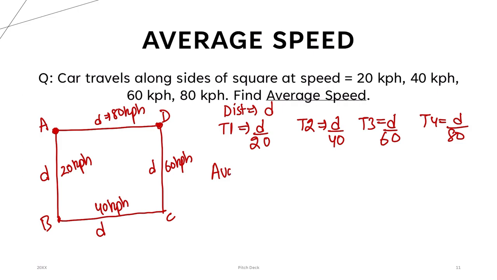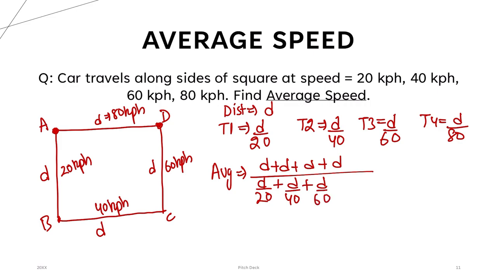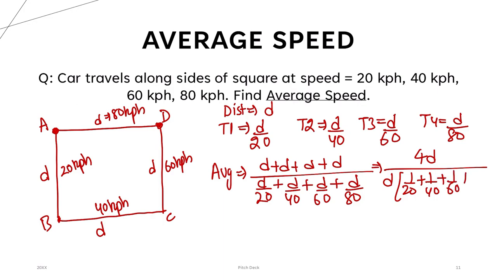Now, average speed is total distance, meaning D plus D plus D plus D, divided by D by 20 plus D by 40 plus D by 60 plus D by 80. So if you do the calculation here, this is 4D divided by D common, 1 by 20 plus 1 by 40 plus 1 by 60 plus 1 by 80. If you cancel it out and solve this, you will get the average speed of the car for the whole journey, which is not equal to 20 plus 40 plus 60 plus 80 by 4, which is the wrong answer. This is how you calculate the average speed.